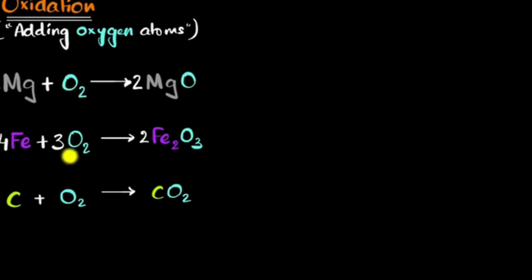But the same thing's happening over here. Look, oxygen is being added to iron. You can see that over here. And therefore, we say iron is being oxidized, or iron is undergoing oxidation. Same thing over here. Oxygen, look, gets attached to carbon. So carbon is being oxidized. Carbon is undergoing oxidation.